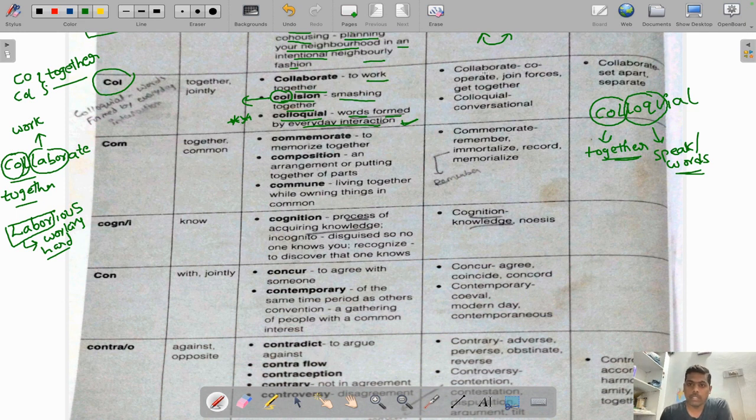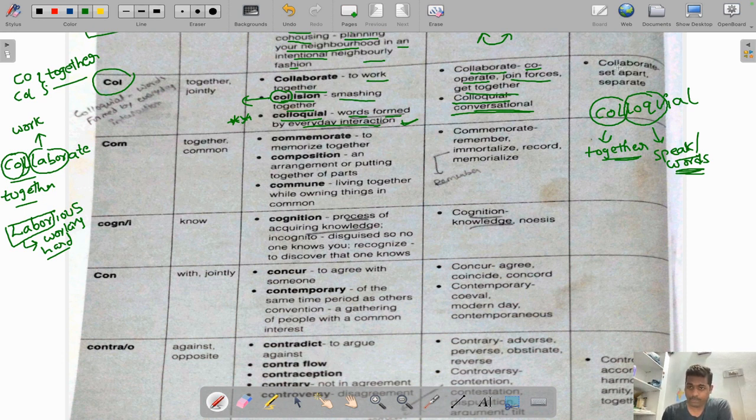Coming to some synonyms. Collaborate, as I mentioned earlier, means working together, that is, cooperate. For example, if there is one company, we generally say that company is collaborating with another company, meaning it is joining with or cooperating with another company. Join forces is another synonym, and get together is also a synonym. Now coming to the synonym of colloquial, it is conversational, because it is related to speaking or words. You can make a note of this one, guys, colloquial.